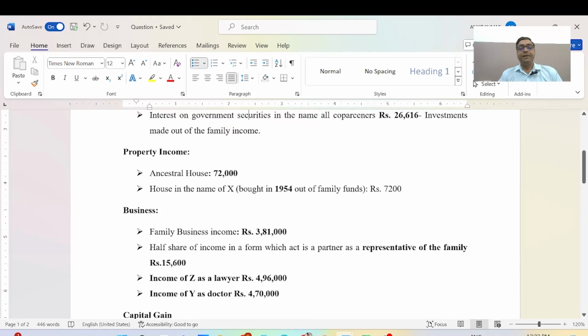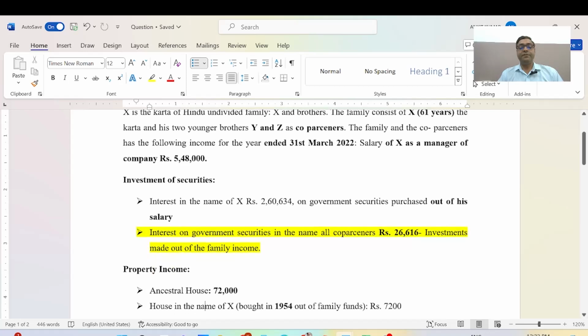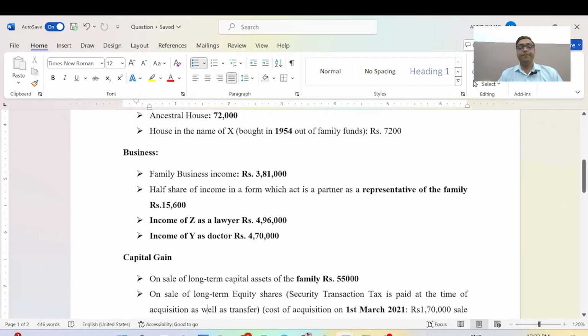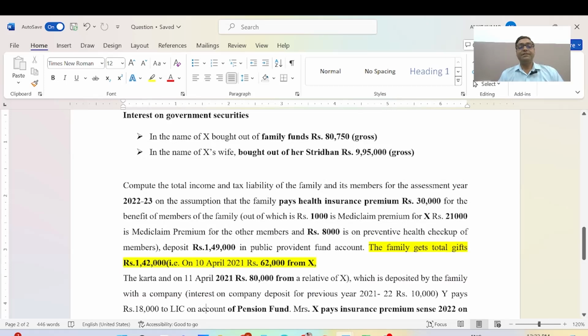One figure is interest on securities, given in this question as 26,616. Another figure given in this question for Mr. X is 87,550.